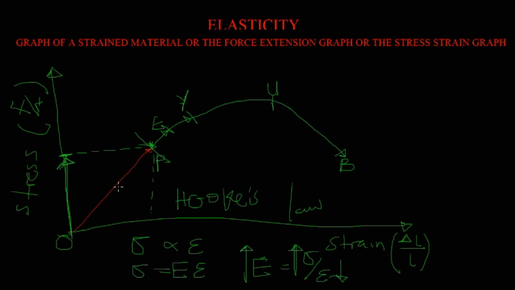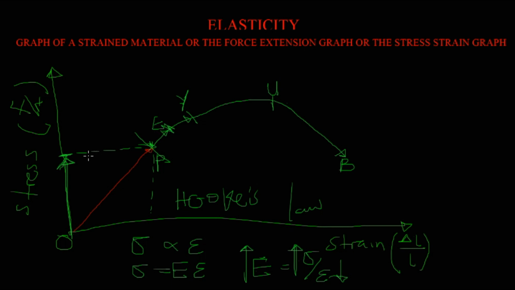Also, let's talk about the elastic limit. This is the elastic limit. The elastic limit indicates the limiting value of stress up to which the material is perfectly elastic. That is, up to point E, the material will return to its original position if it is unloaded, just like that of the balloon. If you remove the empty bucket that you place on it, the balloon will recover its original dimension. And this is so because the material is perfectly elastic up to this point.